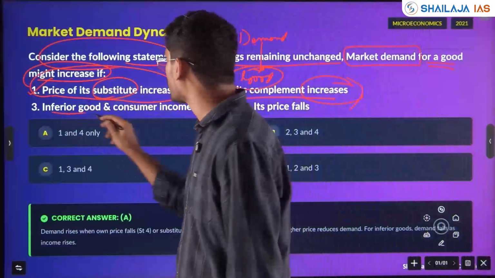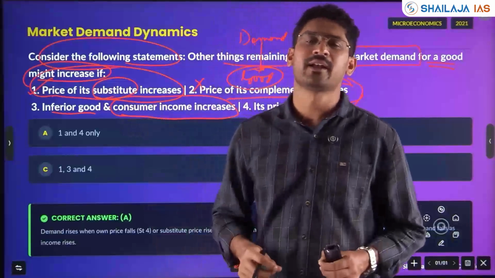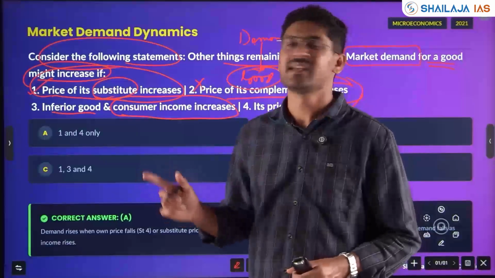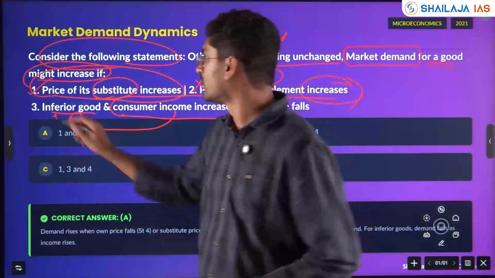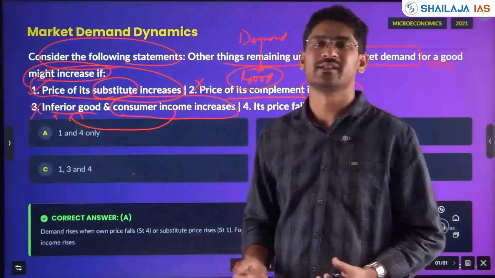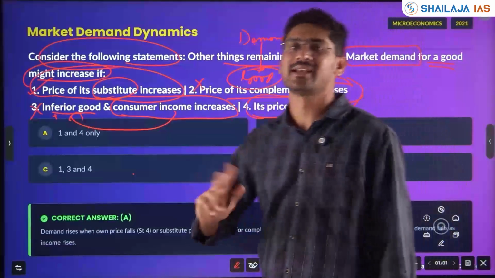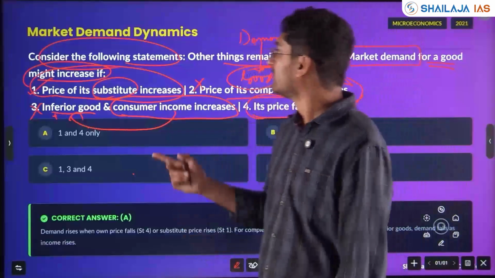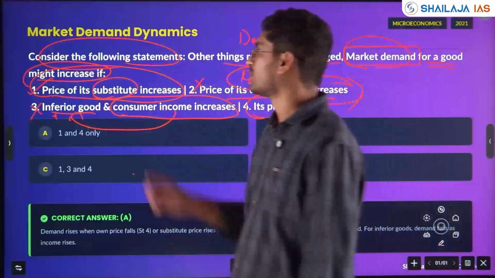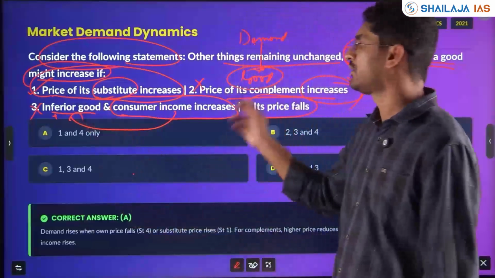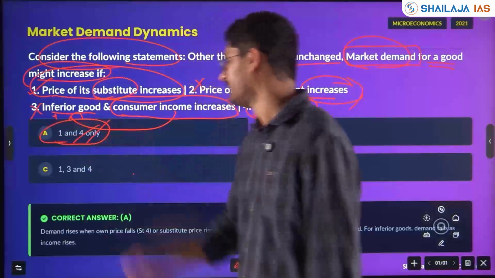If it is an inferior good and consumer income increases, it will not lead to higher consumption of the inferior good. So statement 3 also is wrong. These are the basic microeconomic concepts. Statement 4, its price falls. Yes, it has an inverse relation. If its price falls, then the market demand for a good will be increasing. So statement 1 is right, 4 is right, 2 and 3 are wrong. Answer is 1 and 4 only.